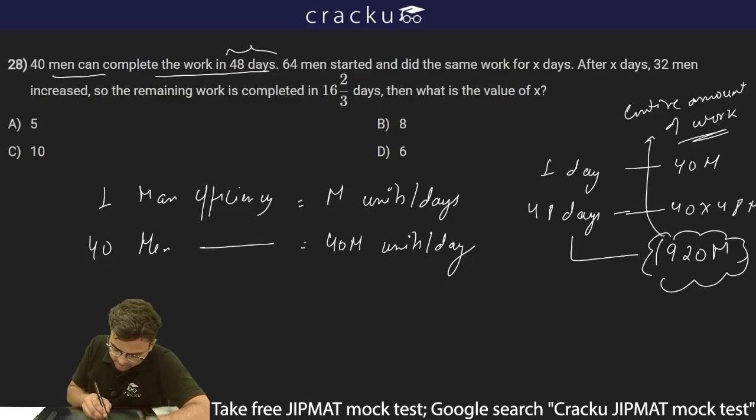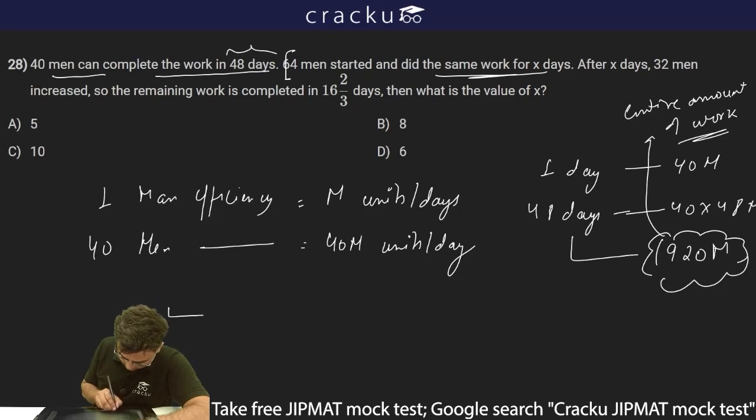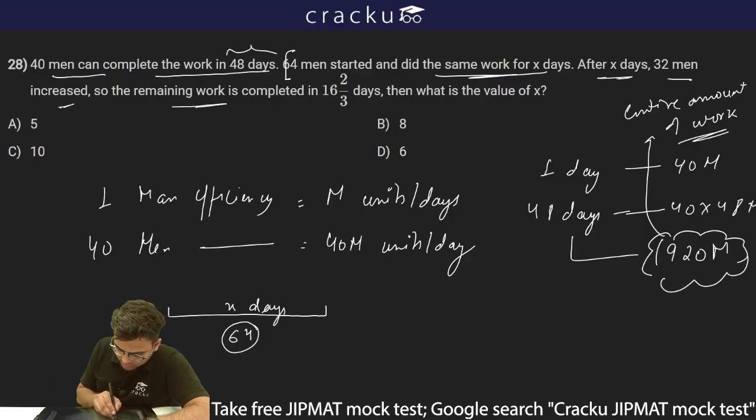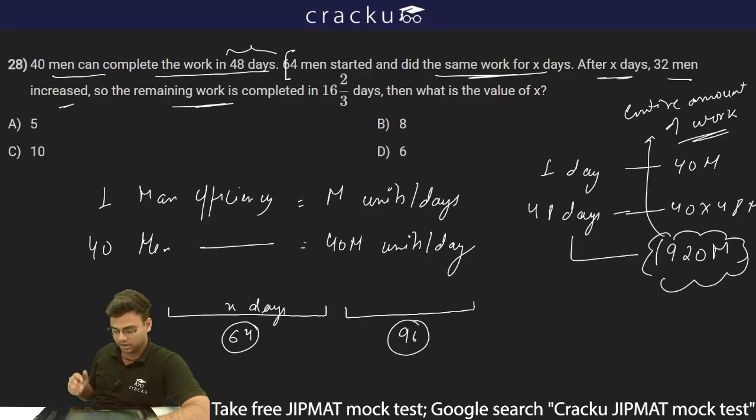Now further question is saying 64 men started and did the same work for X days. So for some X number of days, 64 men were doing the job. After X days, 32 men increased, so the remaining work is completed in 16 by 3 days. So after this, 32 more men joined. So now the total number of men will be 96, 64 plus 32. And the work was completed in 16 by 3 days, which is equal to 16 to the 48 plus 250. So this is 50 by 3 days.